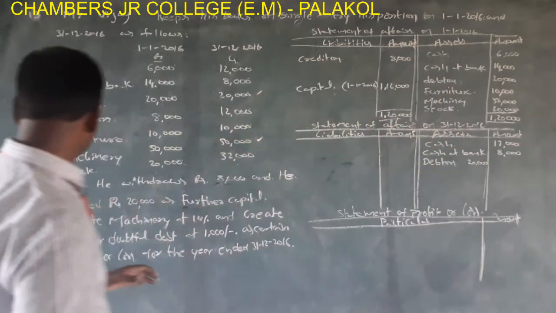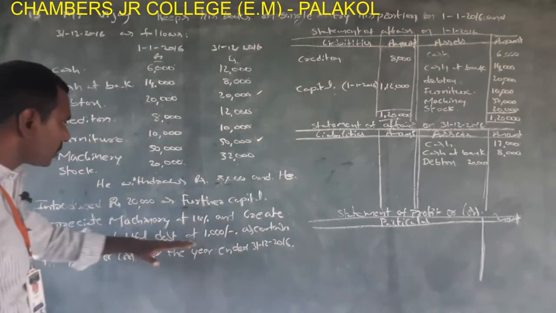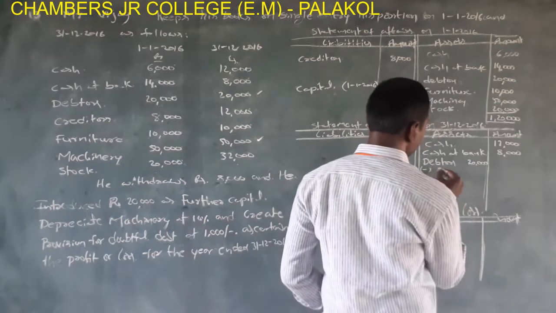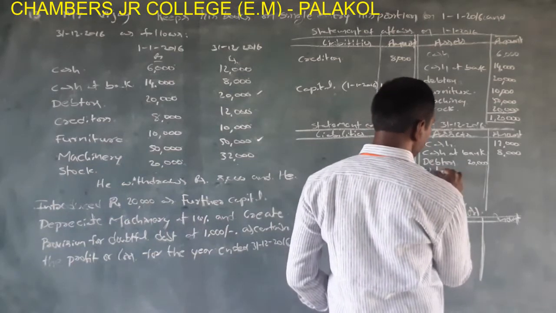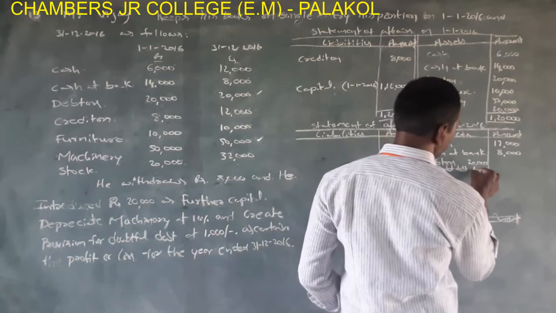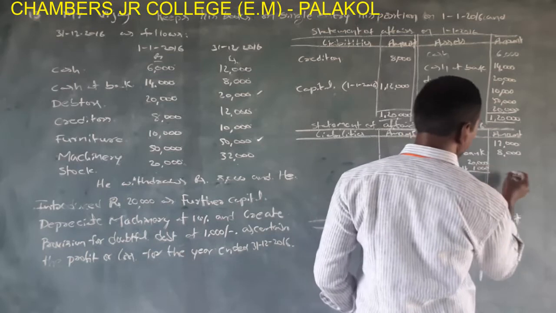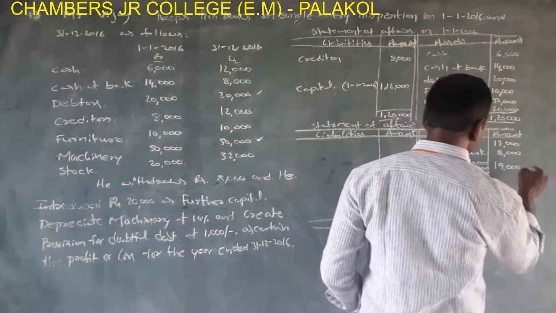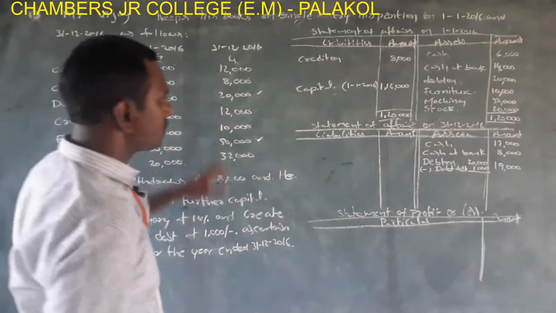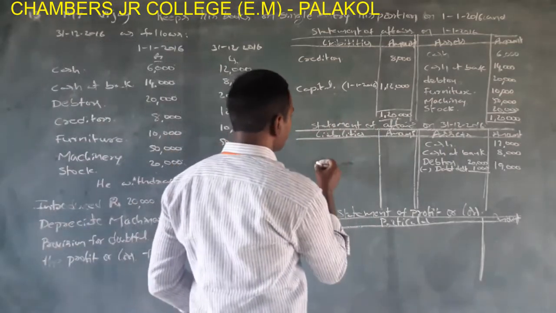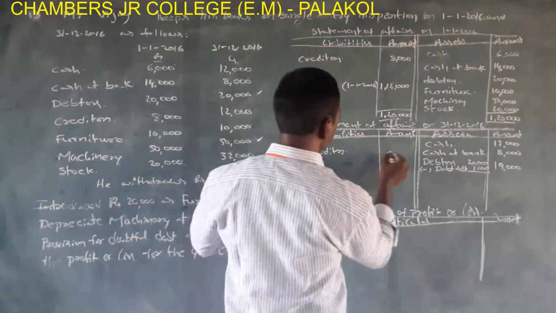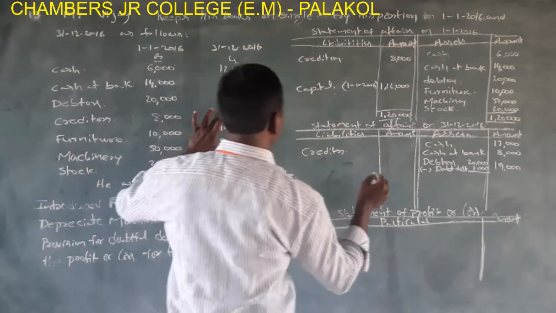And adjustment: create provision for doubtful debt at 1,000 less. Provision for doubtful debt rupees 1,000. 20,000 minus 1,000, 19,000 debtors. Next, creditors 12,000. Creditors is a liability. It is taken to liability side. Creditors rupees 12,000.